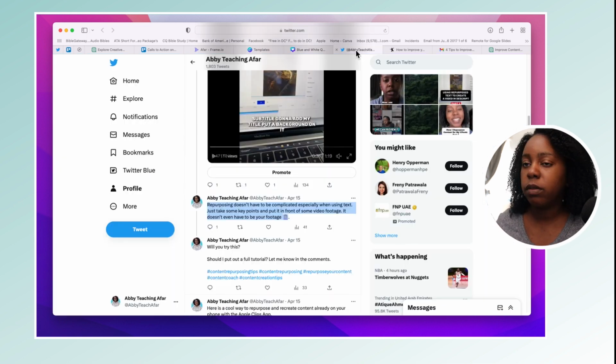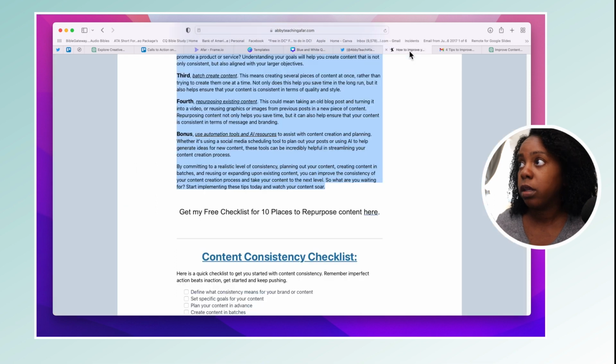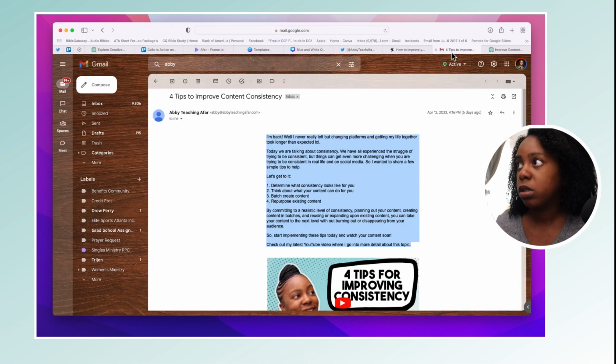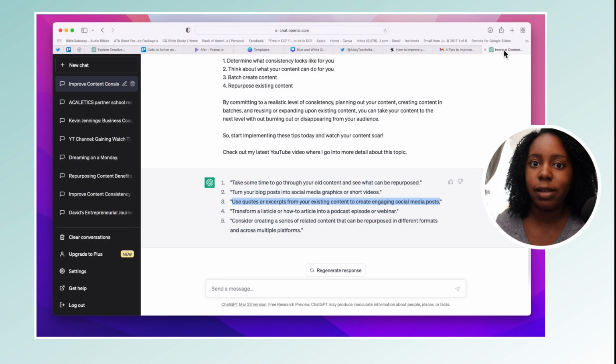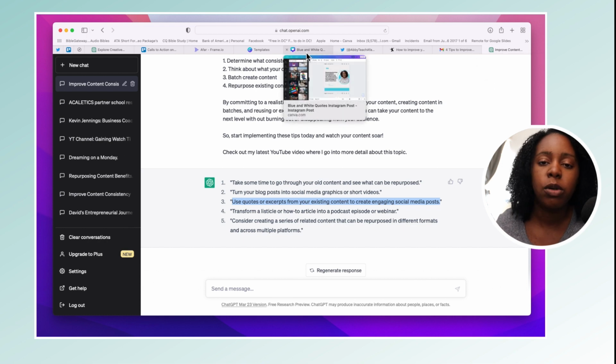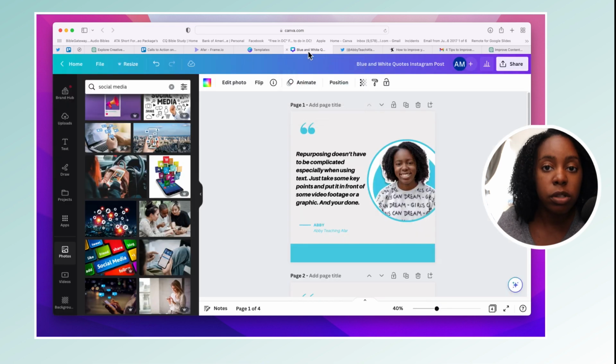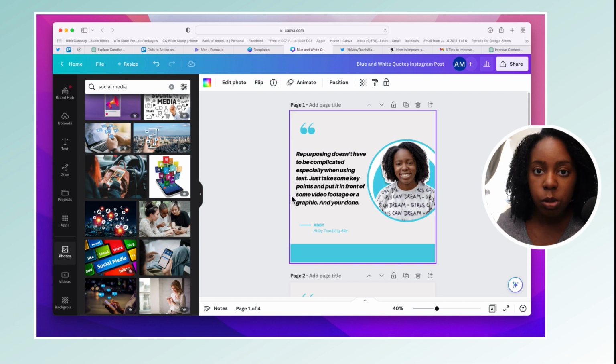All right. So we have Twitter if you use Twitter. There are blog posts if you have blog posts. There are emails, and you can utilize AI to help you with all this information if you don't feel like you have the time or you want to comb through the information to find things that are quotes. You can do this for yourself. You can do this for your clients. Whatever you need to do to make that happen. But these are different ways that you can create simple pieces of content to repurpose over and over again to be more present online.